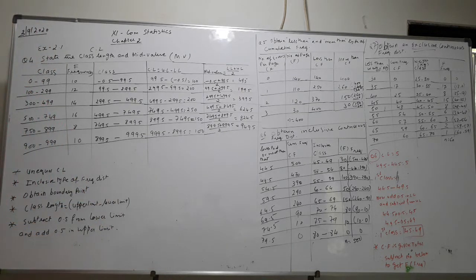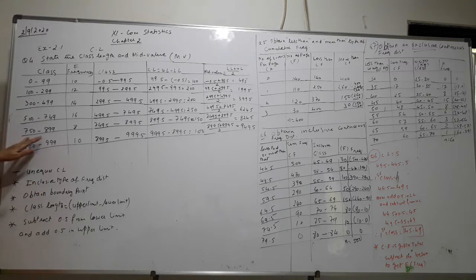Now here we have to state the class length, that means we have to find out the class length and also the mid value. The classes given are 0 to 99, 100 to 299, 300 to 499, 500 to 749. Here you can see that the class lengths are unequal, they are not equal.